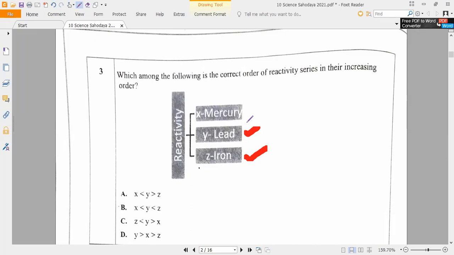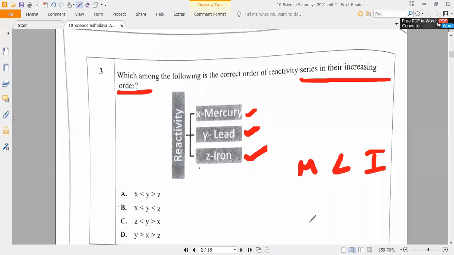So mercury will come where? Last. Yes or no? Last. Hg, mercury. So they are asking increasing order. So increasing order means what will come? Iron will come first, lead will come in the middle, next mercury will come last.